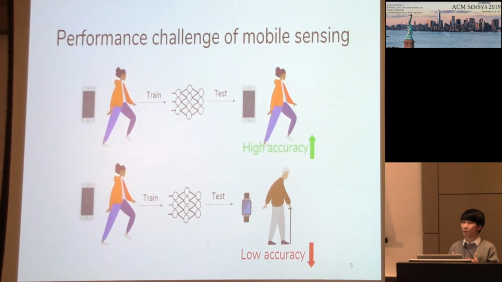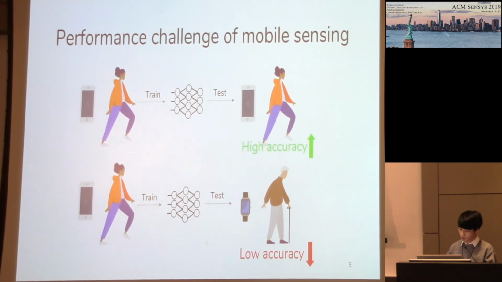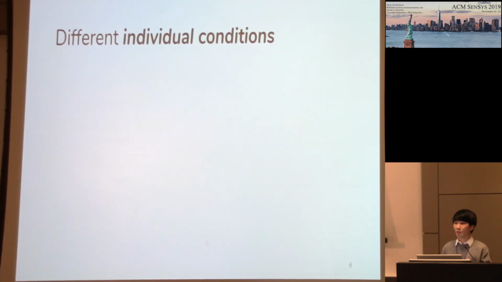However, those mobile sensing applications face a performance challenge when they are deployed in the wild. This is because while deep learning performs well under trained conditions, it performs poorly under untrained conditions. Specifically in mobile sensing, different users have different conditions, and we call it individual conditions.